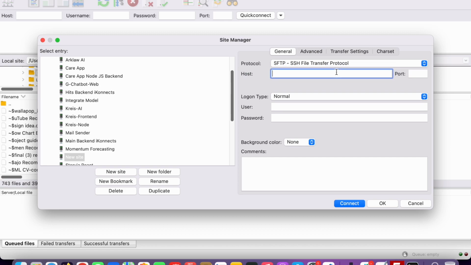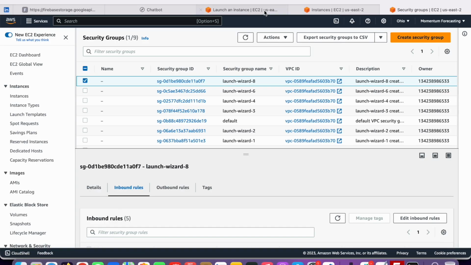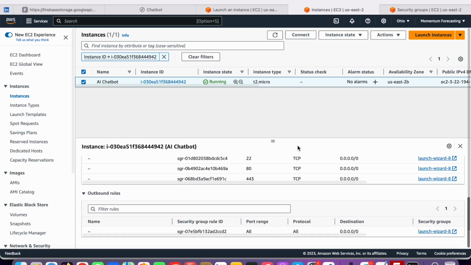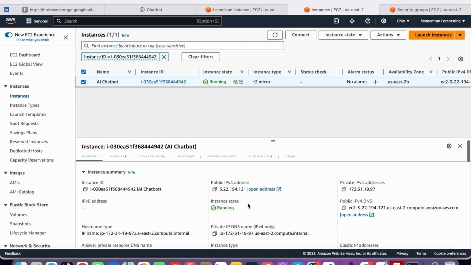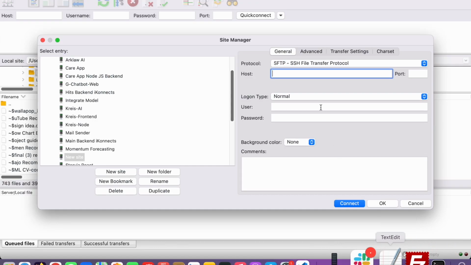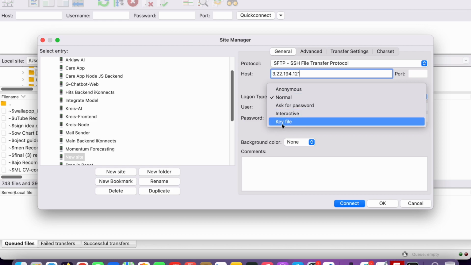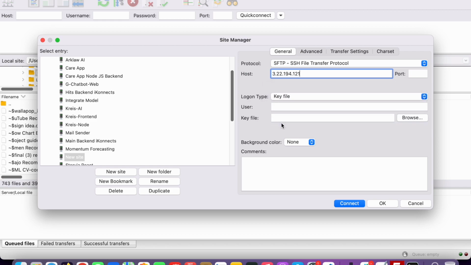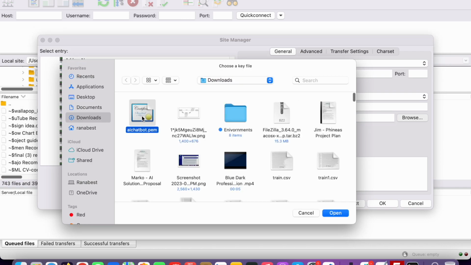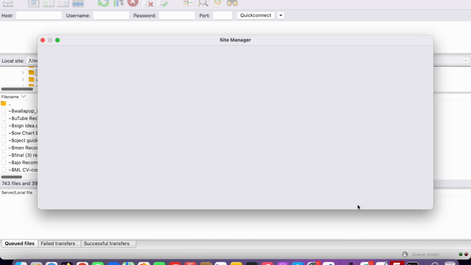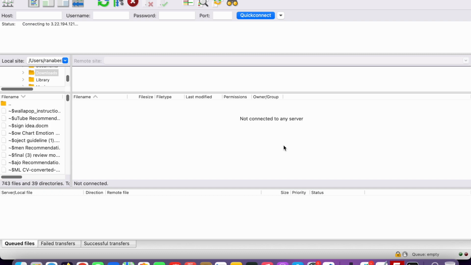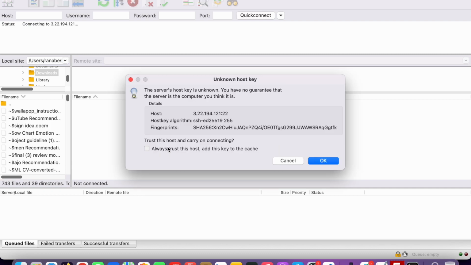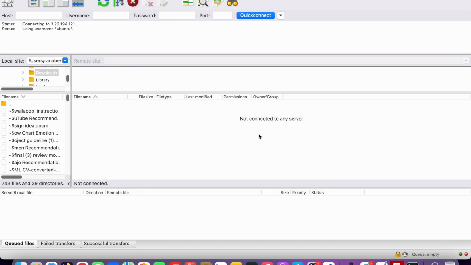Next you need to type your host. Host is basically your public IP address. You go to the details section, this is your public IP, so come up here and paste it. Next you need to use your key file for connecting. If you remember, our username is ubuntu. And for the PEM key file, you just need to load it here and click connect. Click on always trust. Okay, wait a moment.